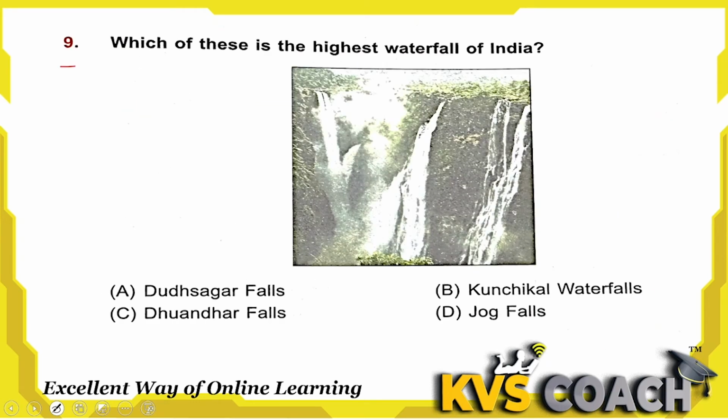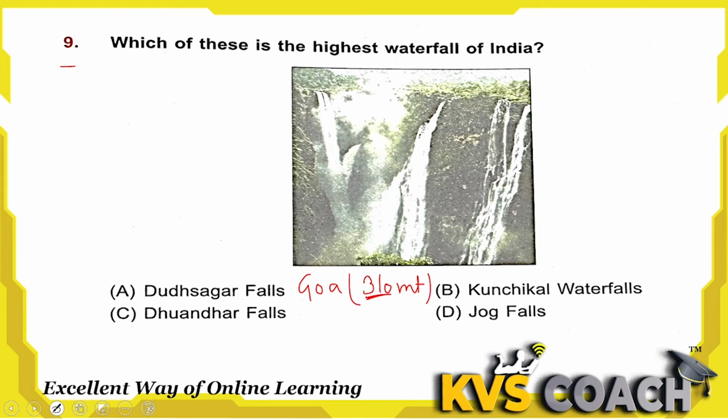Ninth question is, which of these is the highest waterfall of India? Yes, which one is the highest waterfall of India? Let's check. Option A is Dudhsagar Fall. Dudhsagar Fall is the highest waterfall of India. Is it right? No. This is in Goa and it is 310 meters. Okay, how much? 310 meters.